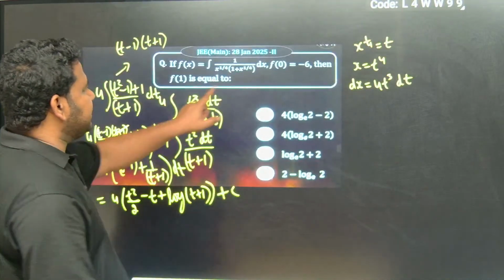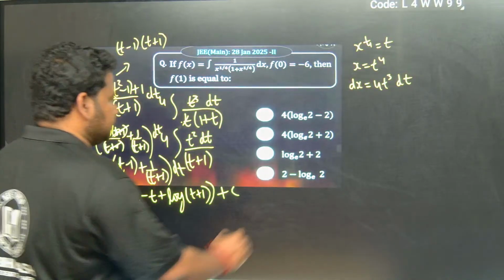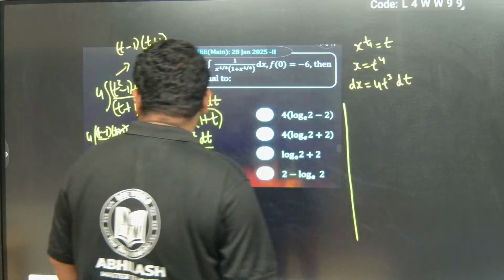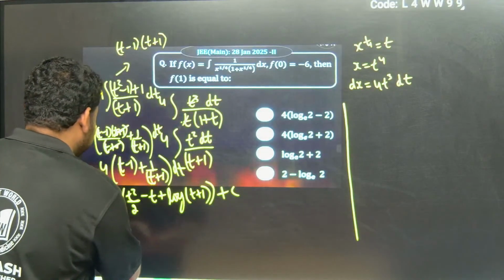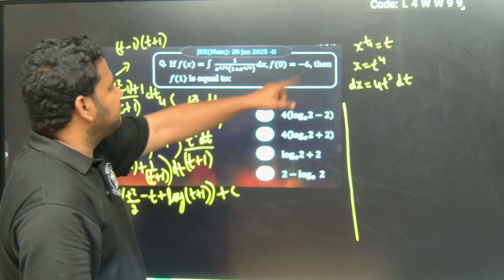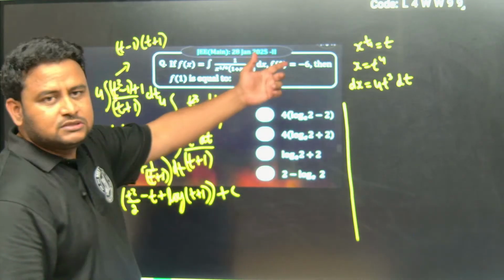Now what they are telling us is f of 0 is equal to minus 6. Now I will write it here, f of 0. If I keep it, this is what we got. We took t as x to the power of 1 by 4. So wherever t is there, let me use x to the power of 1 by 4.